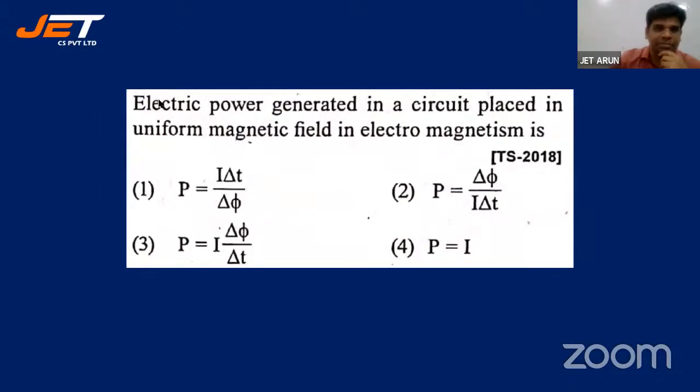Here, question on power. Electric power generated in a circuit placed in uniform magnetic field in electromagnetism is: P is I delta phi by delta T. P is equal to delta phi by I delta T. P is equal to I delta phi by delta T. P is equal to I.